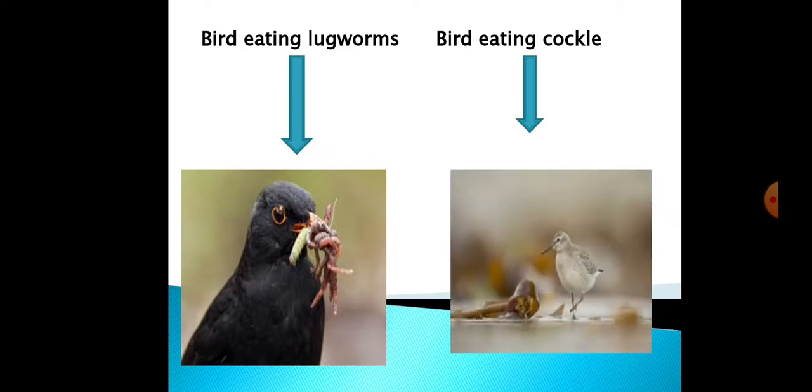So these wading birds will get the food, and they will become the predator, and these lugworms are the prey for the birds. Similarly, here the bird is the predator and it's eating the cockle because they are being left over by the sea water on the seashore. Because they are uncovered, they are seen by the birds and they become food for these birds.